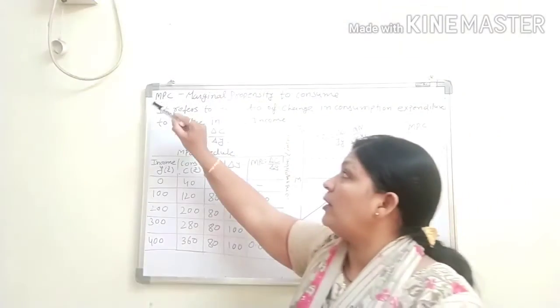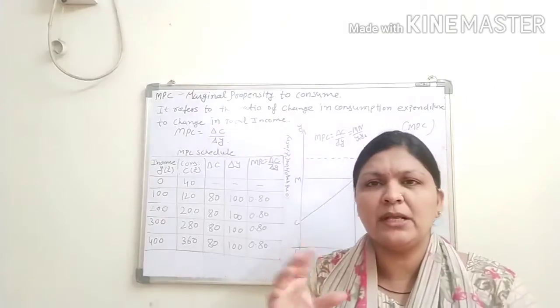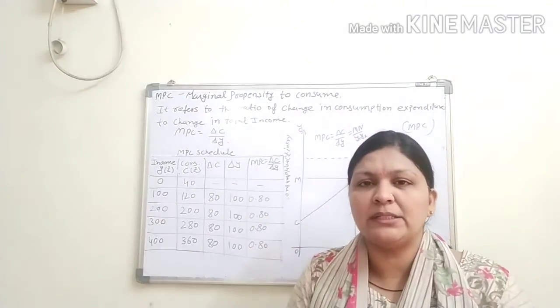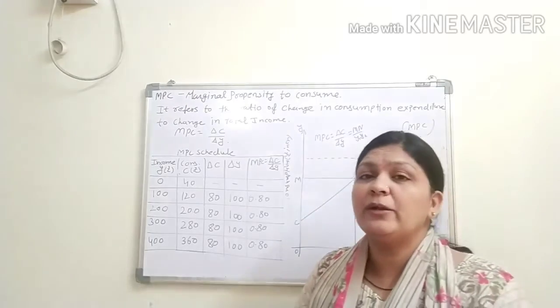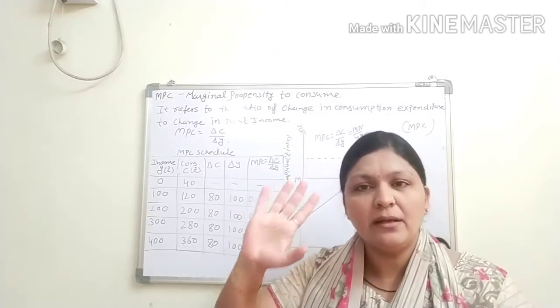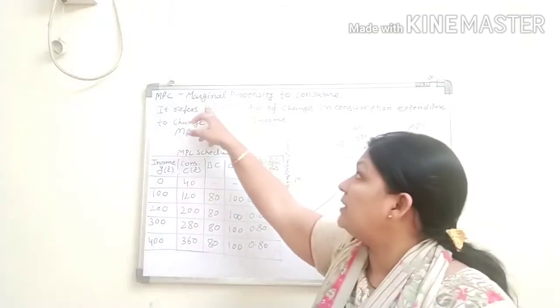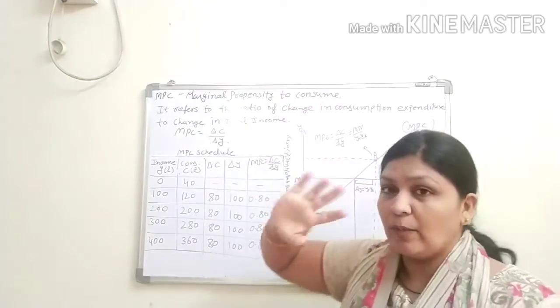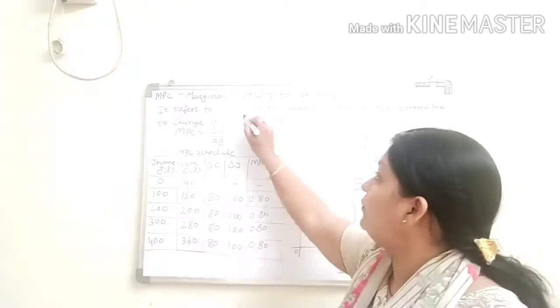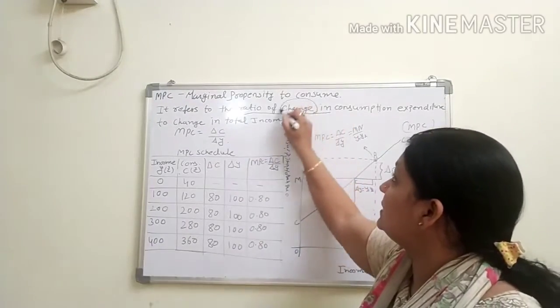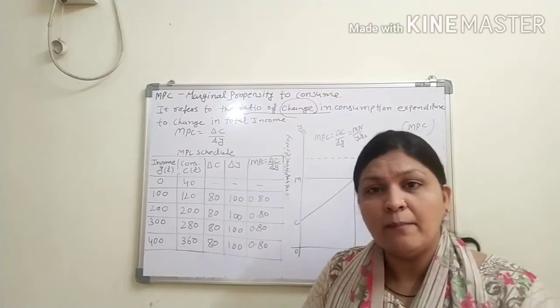Now we are talking about the MPC, marginal. So marginal, as you know, what do you mean by the marginal? That is the change in the income and change in the consumption. We denoted change by the delta. Clear? So marginal propensity to consume, today's topic. Now it refers to the ratio of change in. This is the important criteria about the marginal.